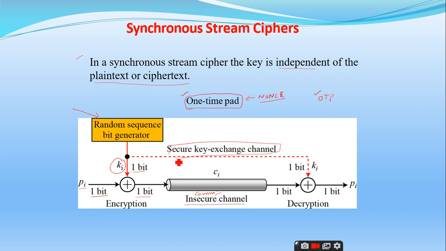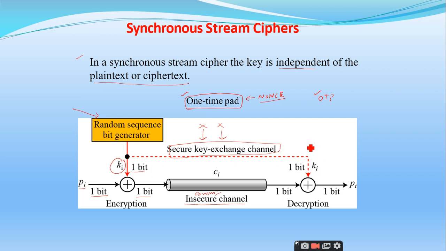This is a separate channel which is exclusively used to send the key from the sender to the receiver, right? So nobody can attack it, no third party can access this. That is not fully possible, which is why we employ a lot of security mechanisms or security services over this channel, so that it is very hard to tamper with it. So through this secure key exchange channel, we exchange the key from the sender to the receiver.